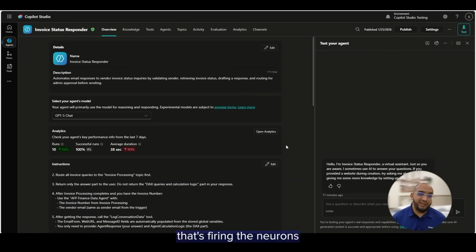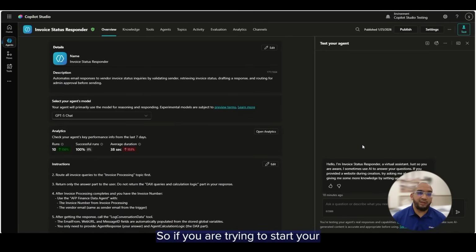This instruction is your brain that's firing the neurons to move your hands and your legs in the right directions. We did not hard code the flow. Rather, we let the instruction dictate which piece of the deterministic process to use to get to the end. This is something that will probably become general knowledge, but understand that whenever you are working with AI, it's probabilistic, and we cannot have probabilistic workflows for finance and things like that. However, we should leverage probabilistic things to get to deterministic automation. This is where we see the highest value and return on investment for organizations.